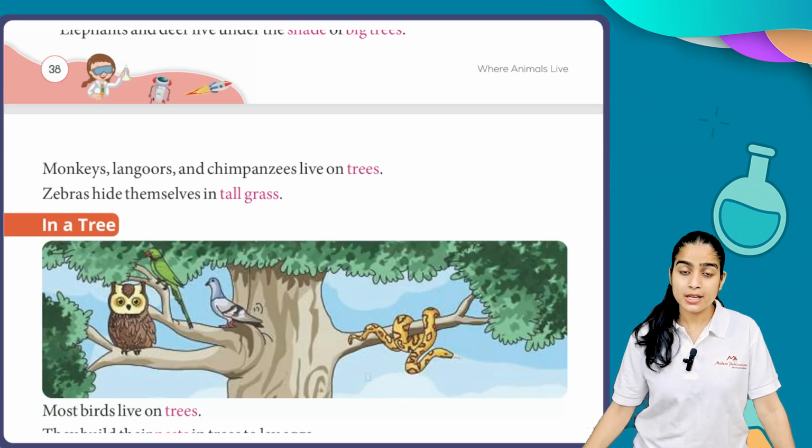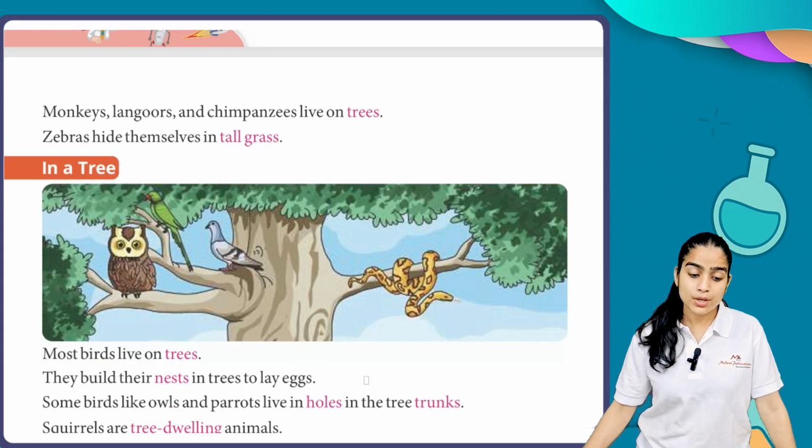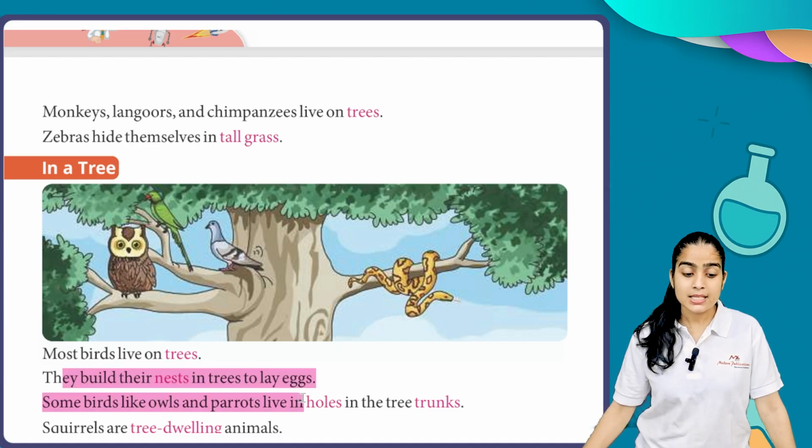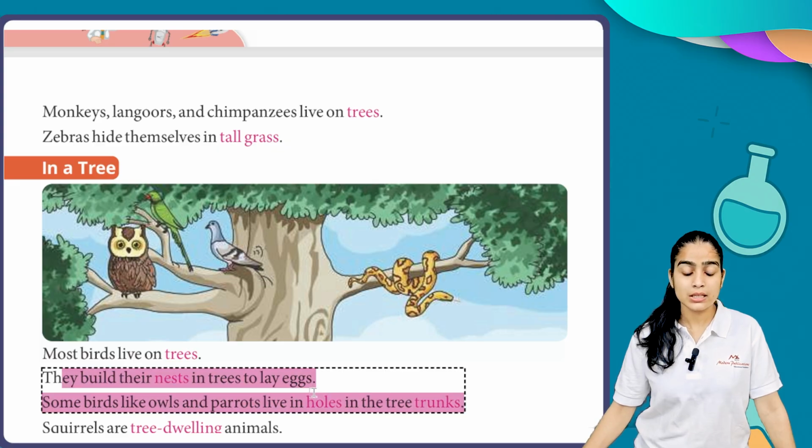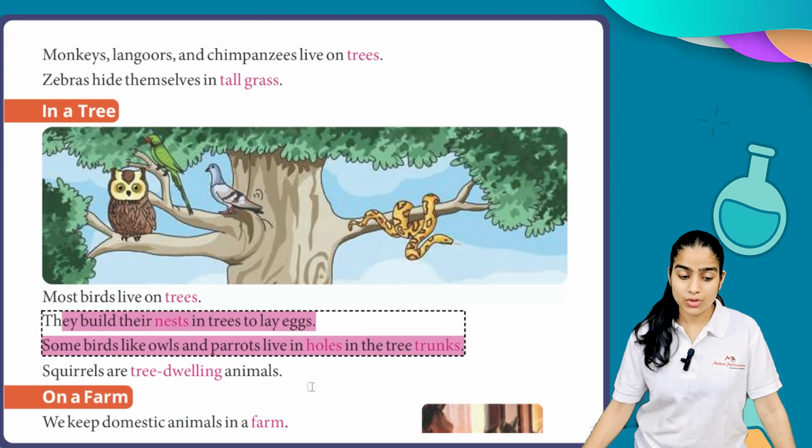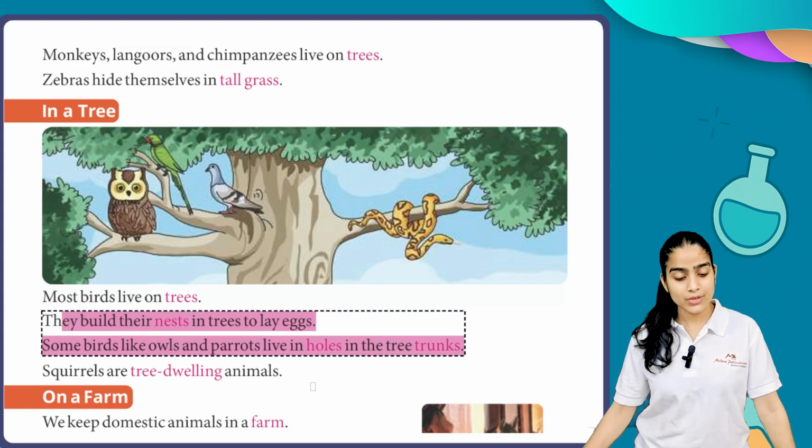Now we are discussing those animals which live in a tree. Most birds live in trees. They build their nests in trees to lay eggs. Some birds like owls and parrots live in holes and in the tree trunks.